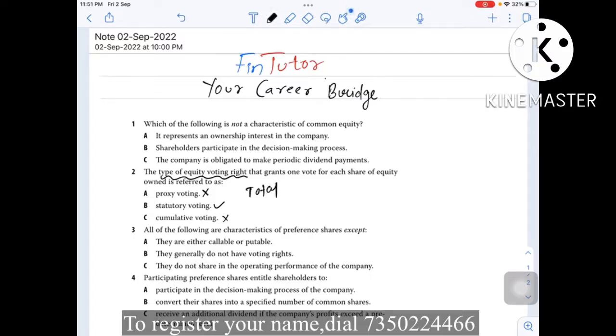In cumulative voting, total voting rights are based on the number of shares owned multiplied by the number of board of directors being elected.